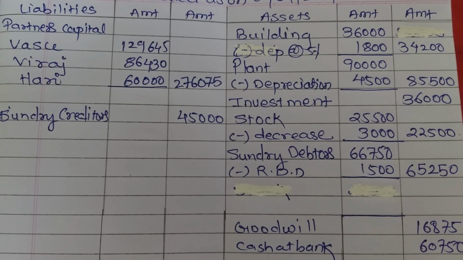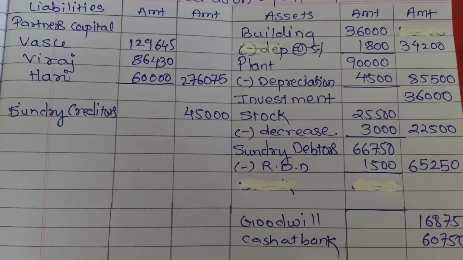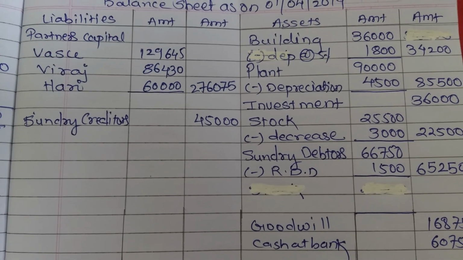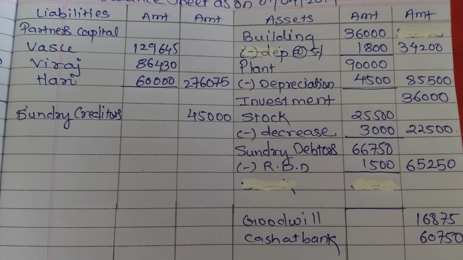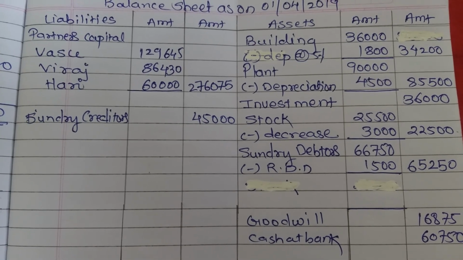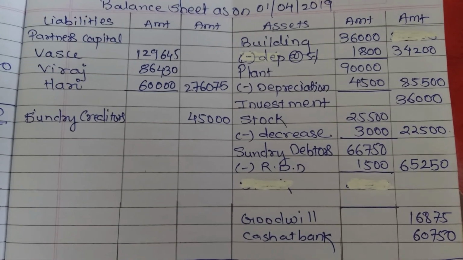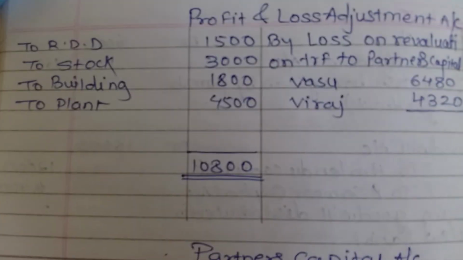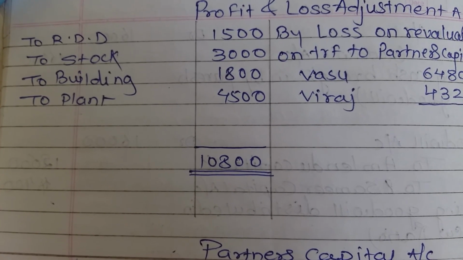Next adjustment, plant and building to be depreciated at 5%. So on the building 36,000, we will calculate 5%, it is 1,800. So minus 1,800 from the building as a depreciation from the asset side, and on the plant 90,000, again calculate 5%, it will be 4,500. So minus 4,500 from the balance sheet asset side, from the plant, as a depreciation, and both will be recorded in the outer column. Now the second effect will be on the profit and loss adjustment account debit side as the asset decreases for building and plant.